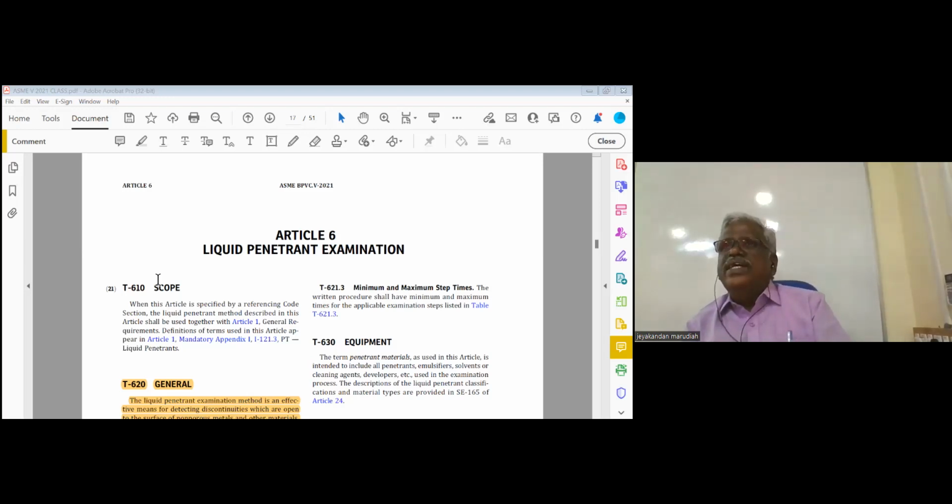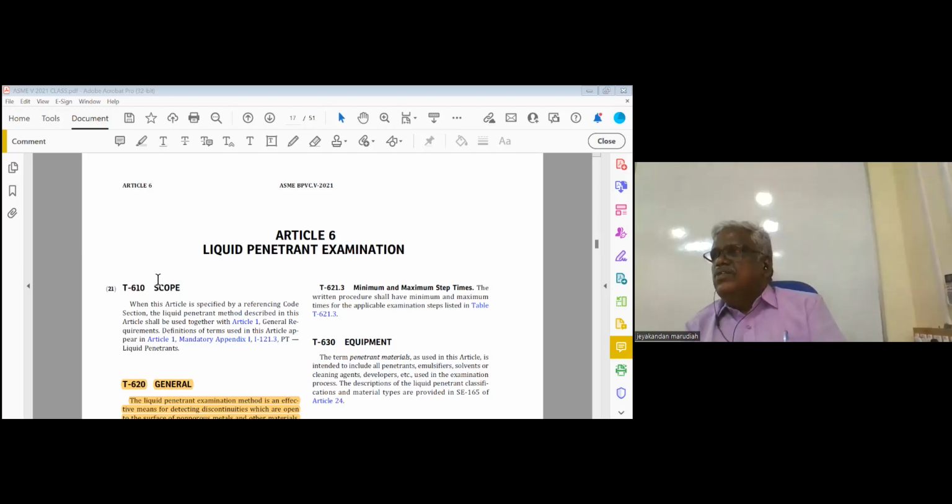Now, how many techniques do we have in PT? We have 3 techniques. What are the 3 techniques? Solvent removable, water washable, and post emulsifiable. Okay. So what are the basic steps? You've seen the video. We have to pre-clean, then apply the penetrant. Then you have to give some time. The time is called dwell time. After dwell time, you have to remove the excess penetrant. Then you have to apply the developer and we go to inspection.